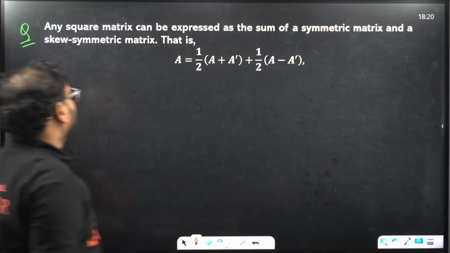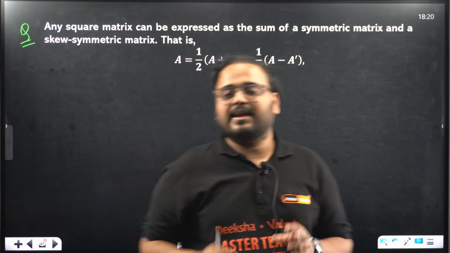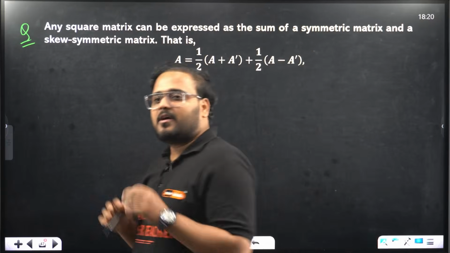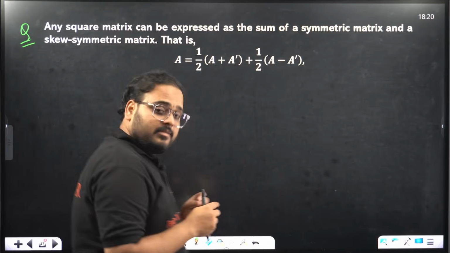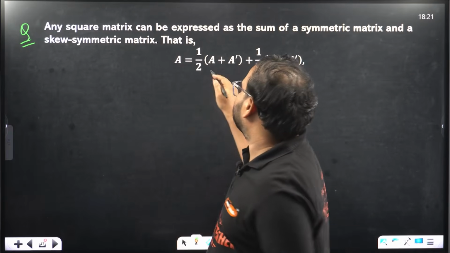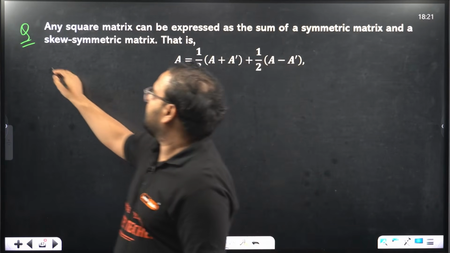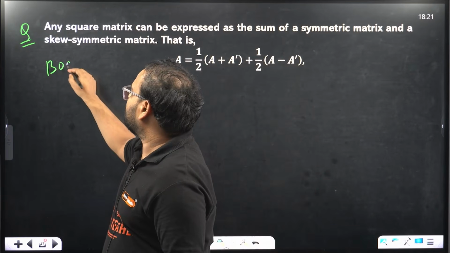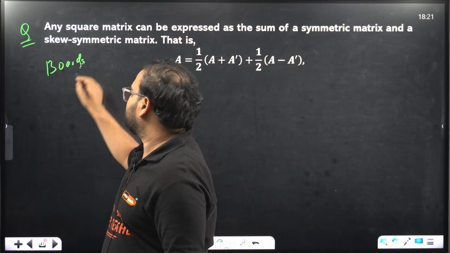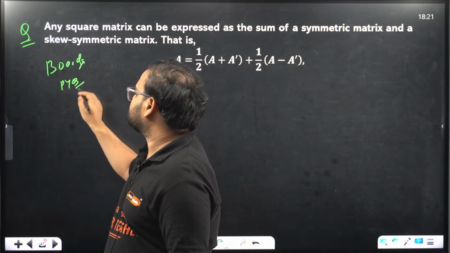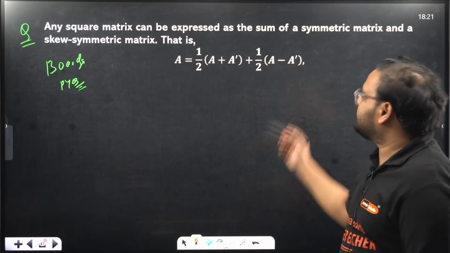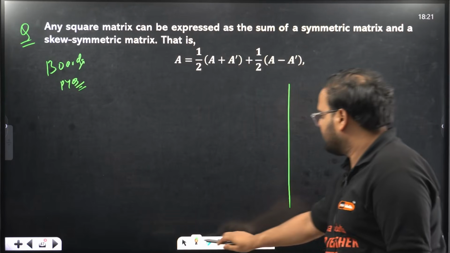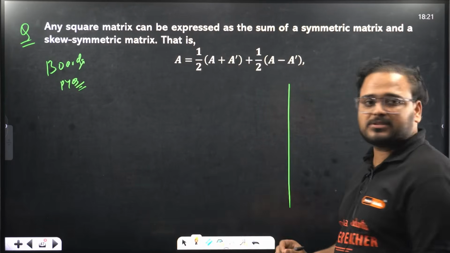Yes. Any square matrix can be expressed as a sum of a symmetric matrix and a skew symmetric matrix. This is a question that comes. This is the board's PYQ. Your second PUC board's PYQ. It comes. You need to prove it. Okay. So let's first prove. We'll do another proof over here, which goes like this.